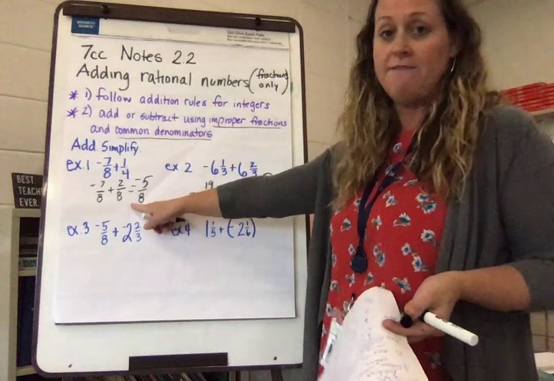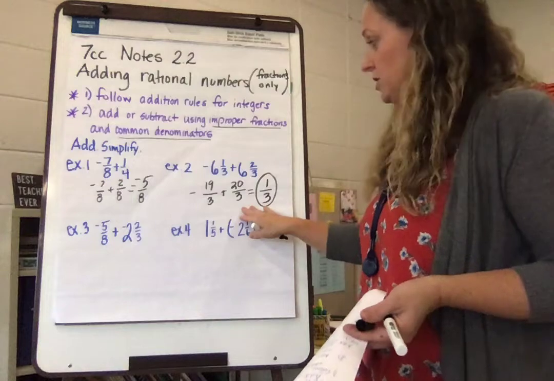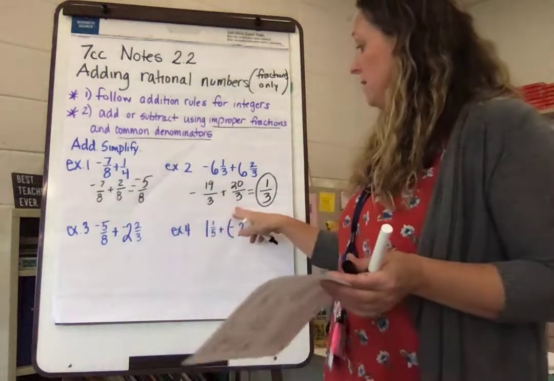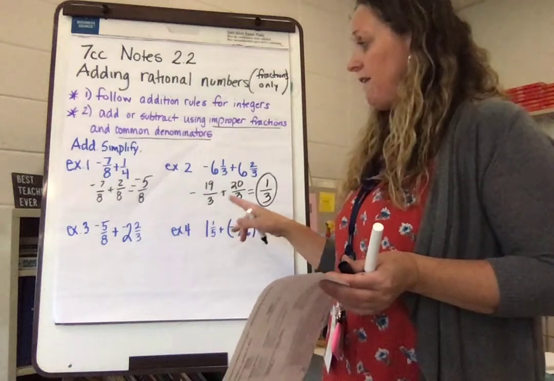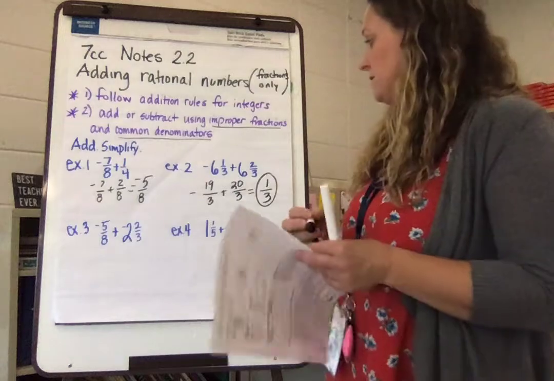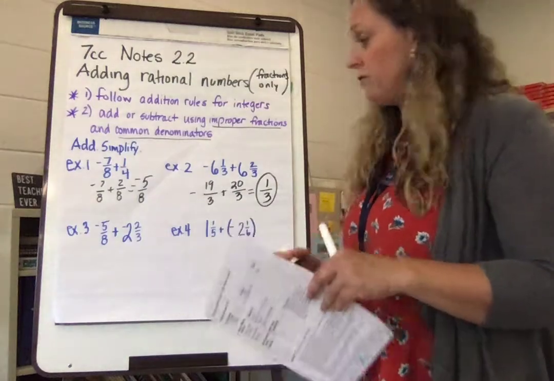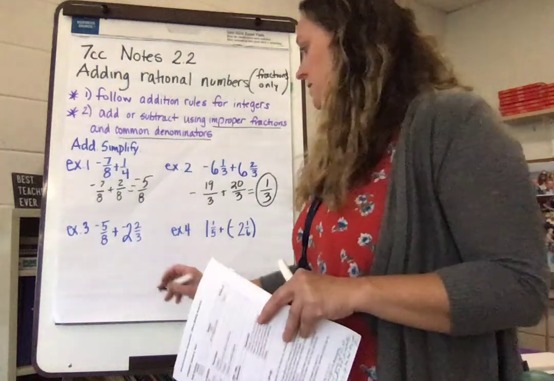So I found a common denominator, and here I did improper fractions. With both of them, I go ahead and I use the addition integer rules to see if I add or subtract, if there's 0 pairs or not, and then I figure out if it's positive or negative based on which you have more of. In number 3, I don't have common denominators and it's an improper fraction.